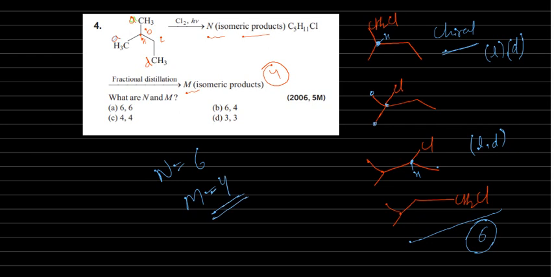Why? Because the melting and boiling points of these L and D compounds will be the same. In fractional distillation, the boiling points should vary; then only we can distinguish. So the boiling point is the same, here also the boiling point will be the same. That's why after fractional distillation we will get only 4 types of compounds, but actually 6 compounds are there. So your answer will be N is 6, M is 4. So your answer will be B.